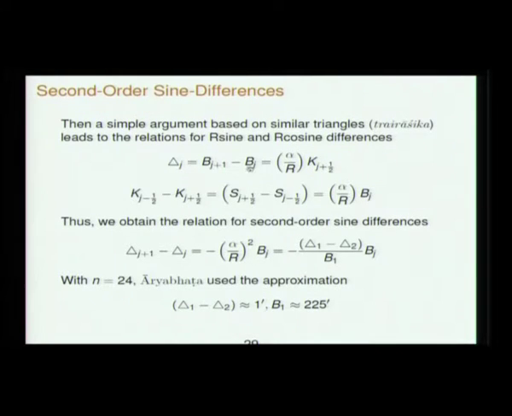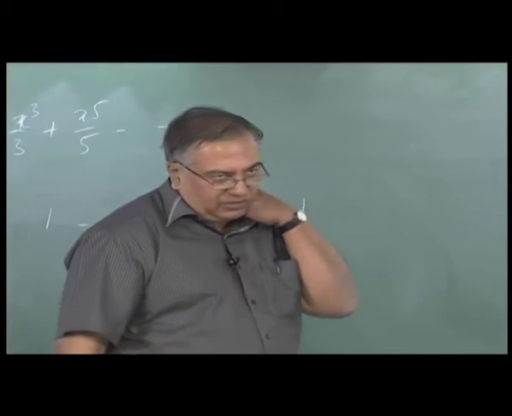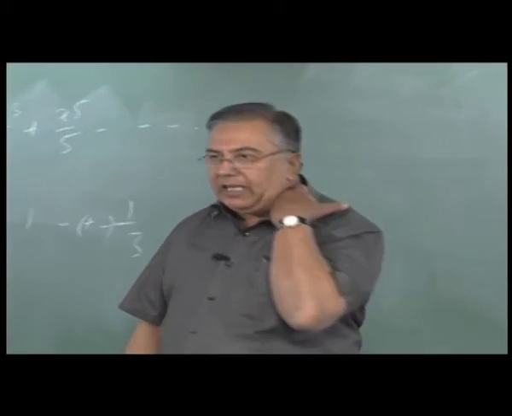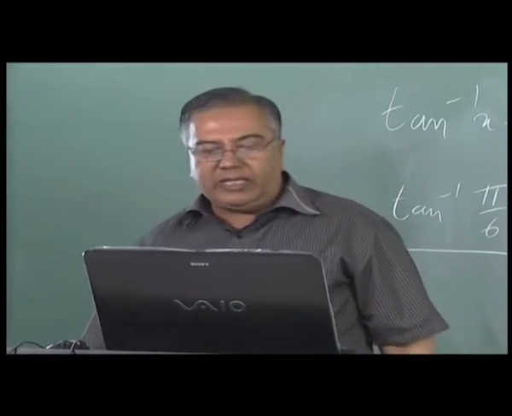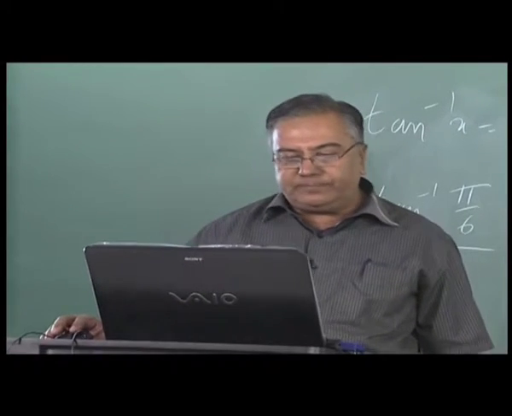So you will get Bj plus 1 minus Bj is alpha by r times the koti at the midpoint, and the difference of the koti will be the bhuja at the midpoint. You couple both the equations and you get this equation for the second order sine difference. That is the essential derivation of the Aryabhatta relation given in the Aryabhatiya Bhashya of Nilakantha Somayaji.